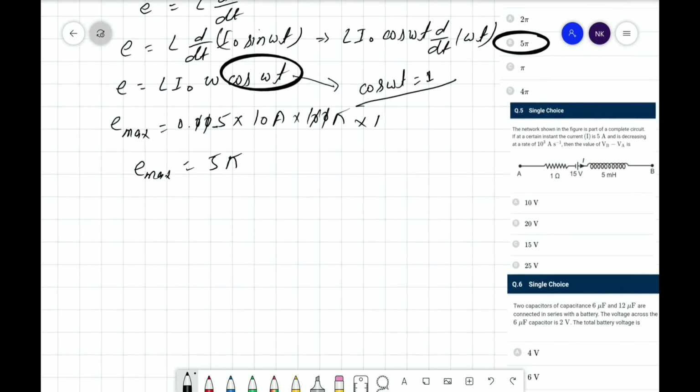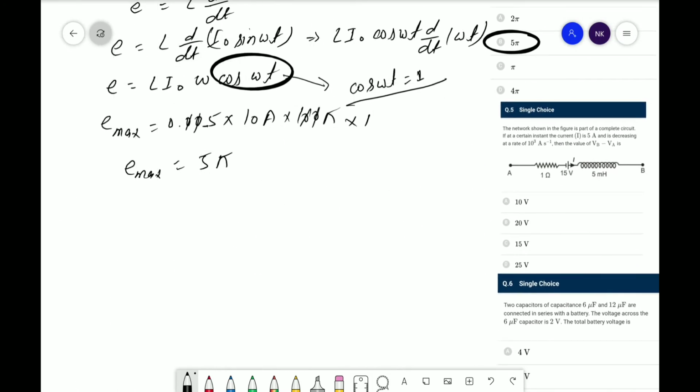Now moving towards the next question. The next question is, given that the network shown in the figure is part of a complete circuit, if at a certain instant the current I is 5 ampere and is decreasing at a rate of 10 to the power 3 ampere per second, then the value of VB minus VA. Okay, so look here, VA is given, VB is given. So this one is a very easy question. VA minus VB equal to.